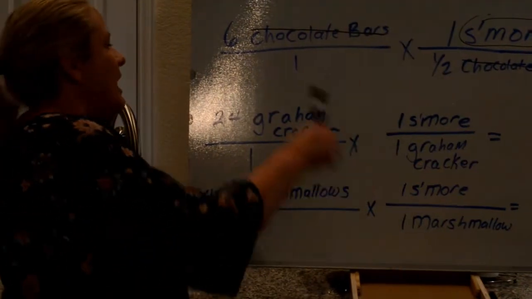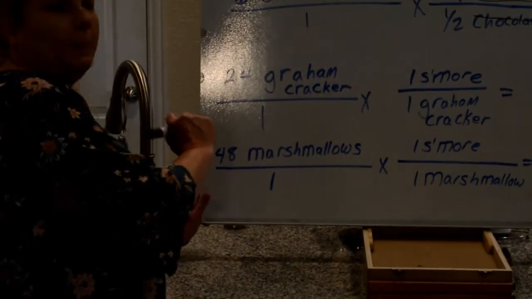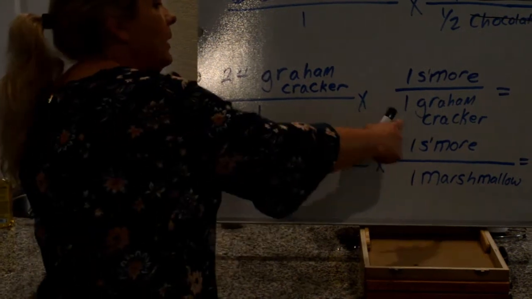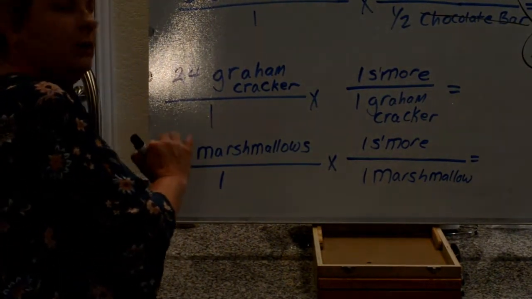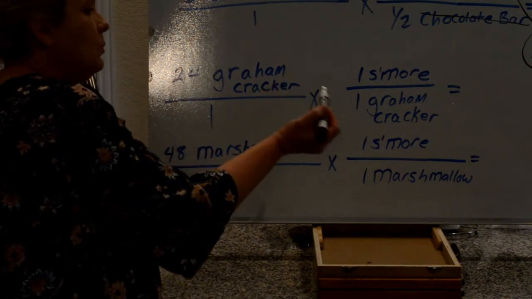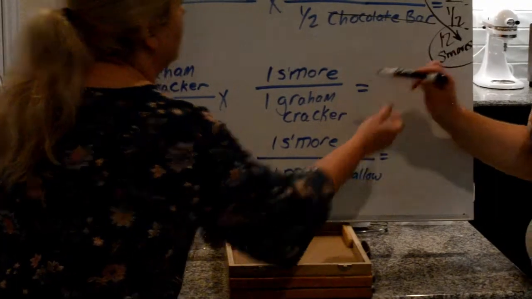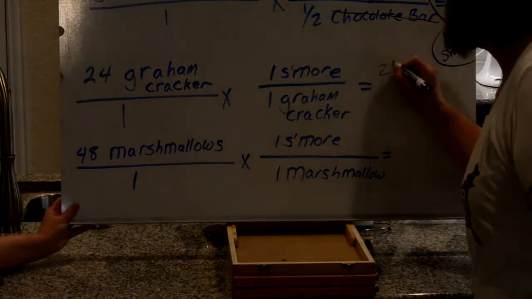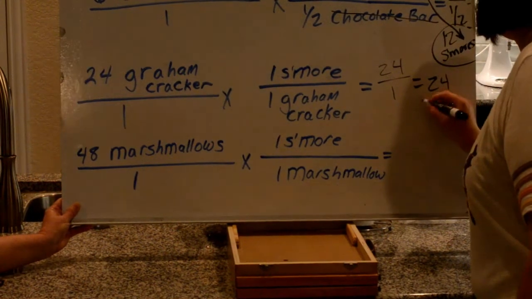Alright. And then we also started with 24 graham crackers. So our recipe said 1 graham cracker for every 1 s'more, so that's a 1-to-1 ratio. 24 times 1 divided by 1 is going to give us 24 s'mores.